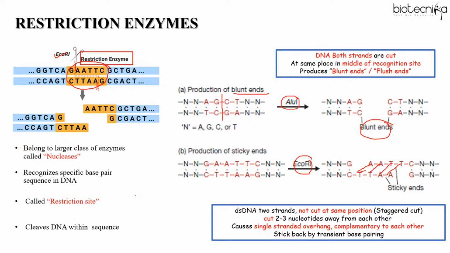Okay. So here in sticky ends, the cut is not made in the middle of the recognition sequence. It's a staggered cut. That is, the enzyme will cut on one strand over here and on the other strand, 2 to 3 or more nucleotides away from the first cut. So like here. This results in the overhang region. Like this part, you can see it is single stranded, right? And why are they sticky ends or cohesive ends? Because they can stick back by transient base pairing.